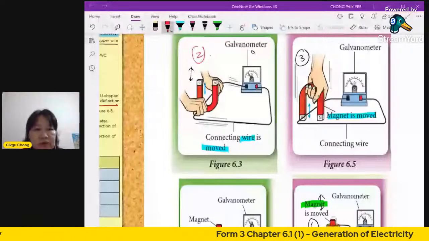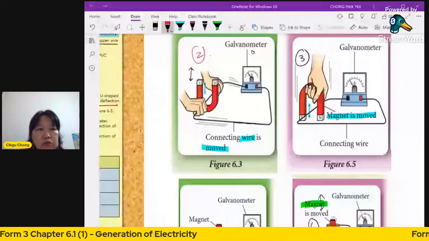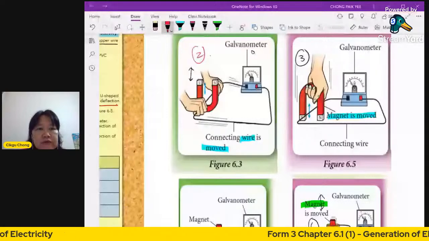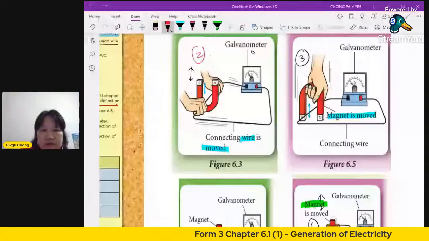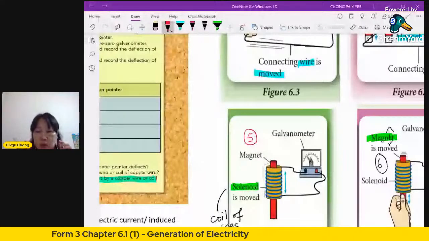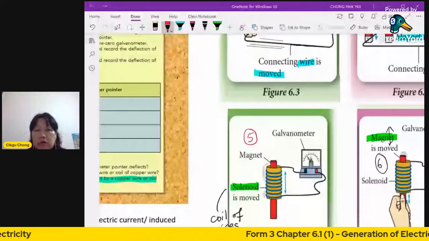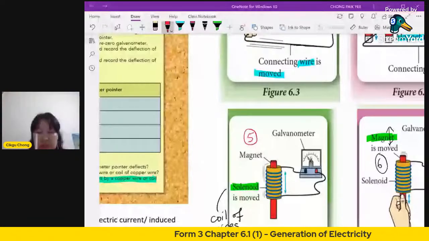Then I go straight to number 5. Now number 5, you do the opposite. You move the coil of wire. Now you're using not just wire, you're using a coil, which is called a solenoid, a coil of wires. Now you move the solenoid up and down, magnet stationary. Stationary means not moving. What happens? Observe.